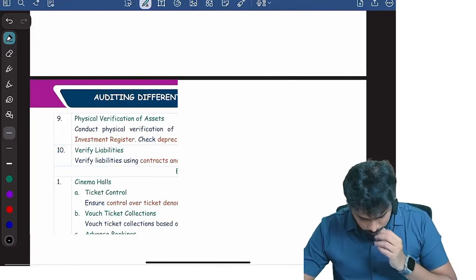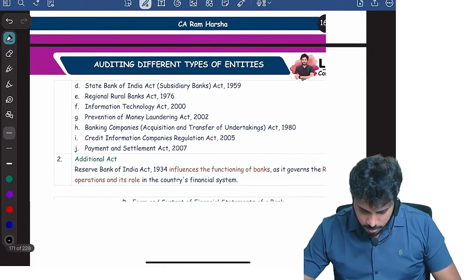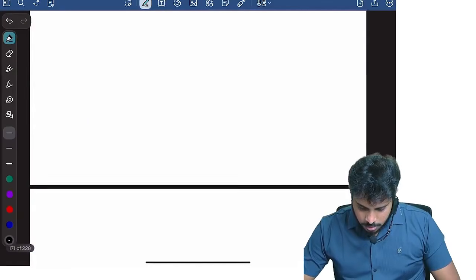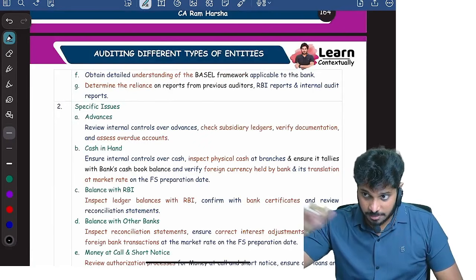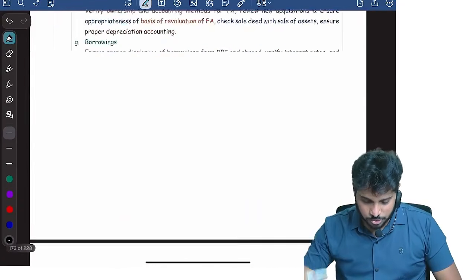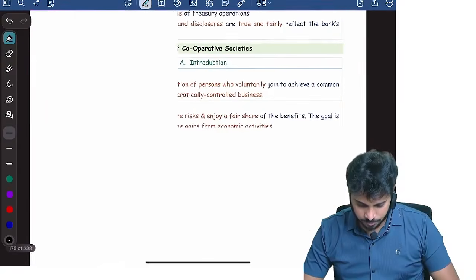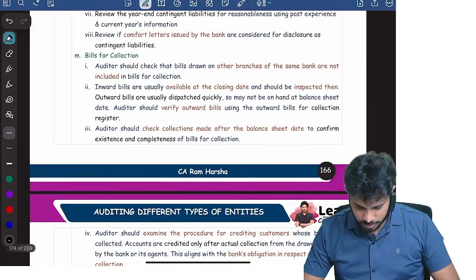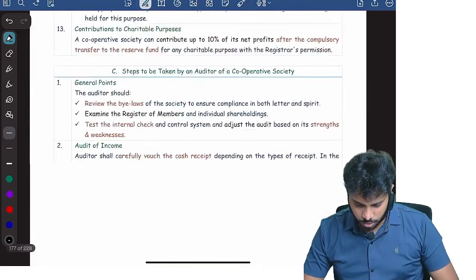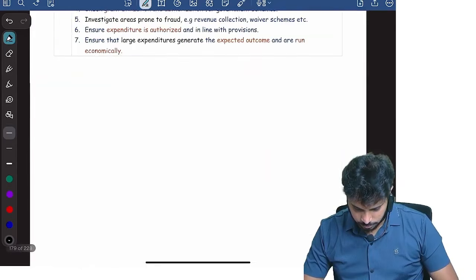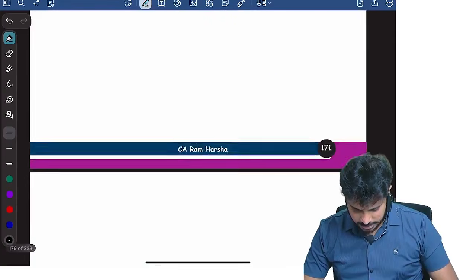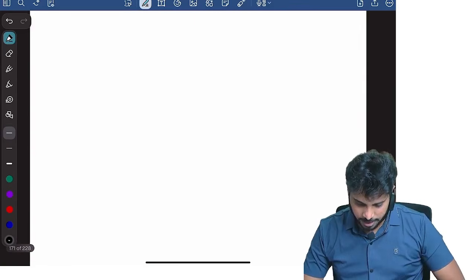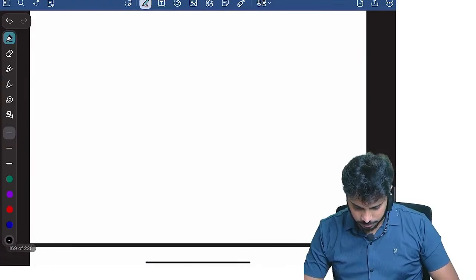Look at this. Bank audit. I missed adding this point called bank audit. Bank audit, you also have a bank audit. Audit of society, and the 7th one is local authority, I guess so. No, that's it, I guess. I think it is there before bank audit.